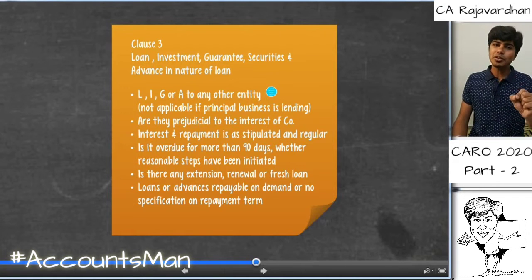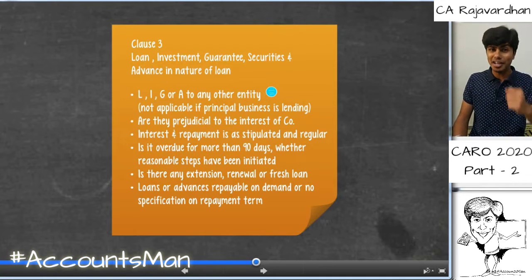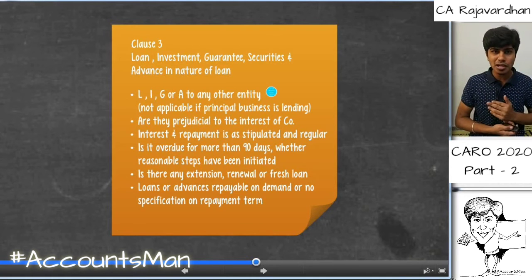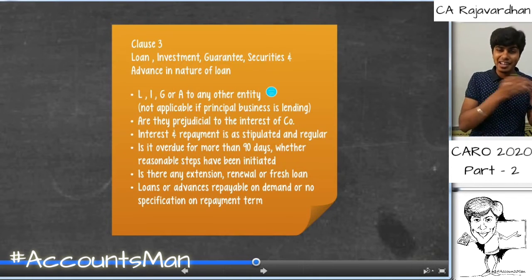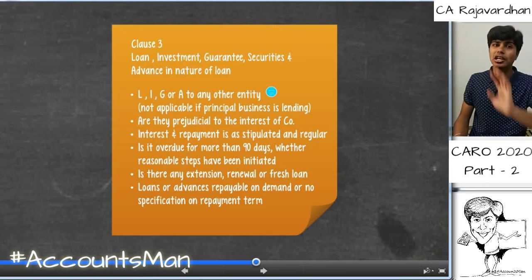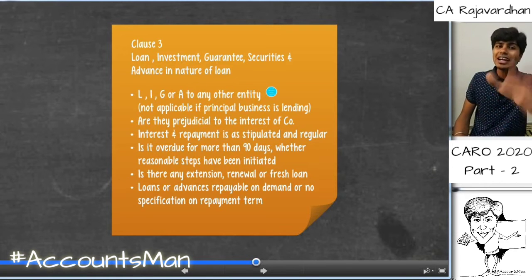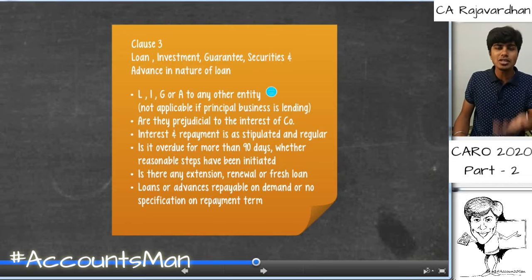No need to comment upon this if the principal operations of the company are all by itself lending, meaning if the company is basically a banking company or an NBFC. If the company is a banking company, then CARO 2020 is not applicable. If the company is an NBFC, then this is a clause on which we need not comment, because the basic operations of the company are regarding lending.